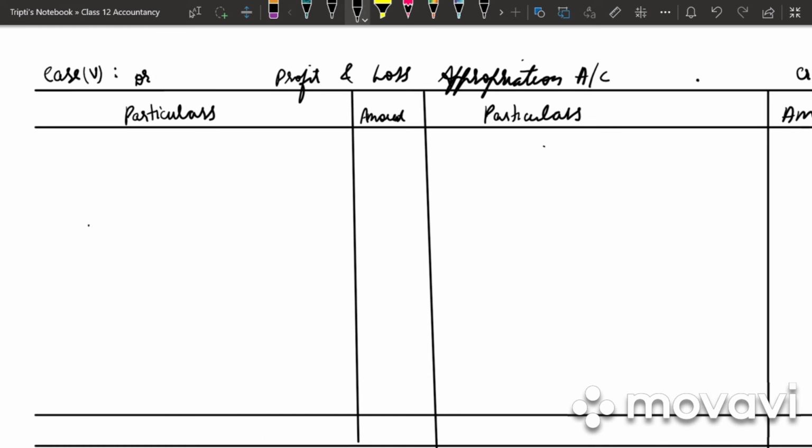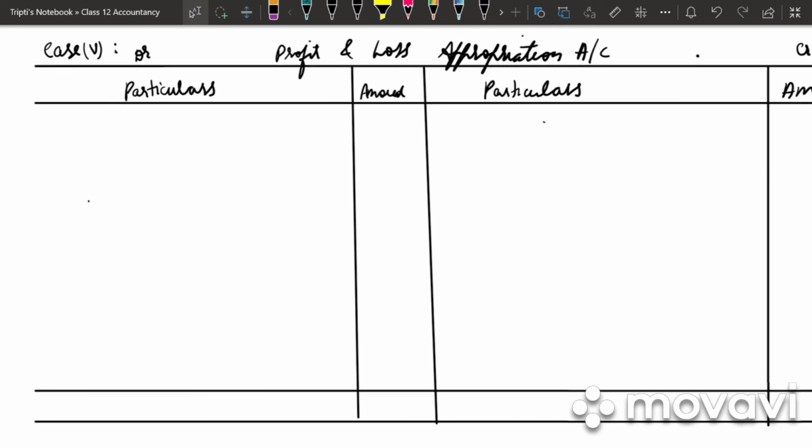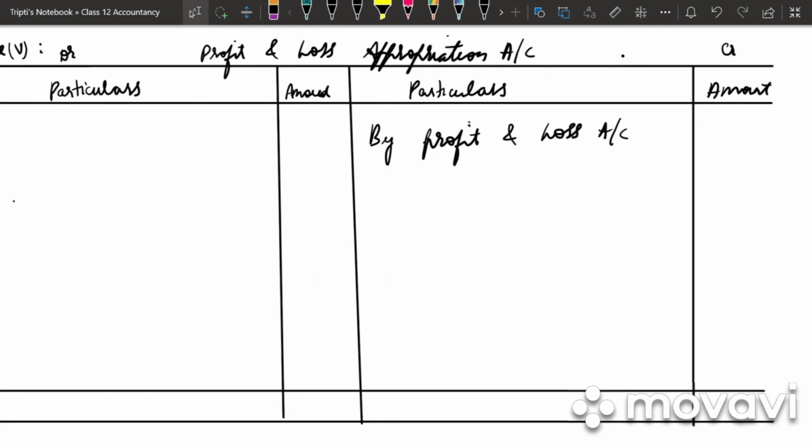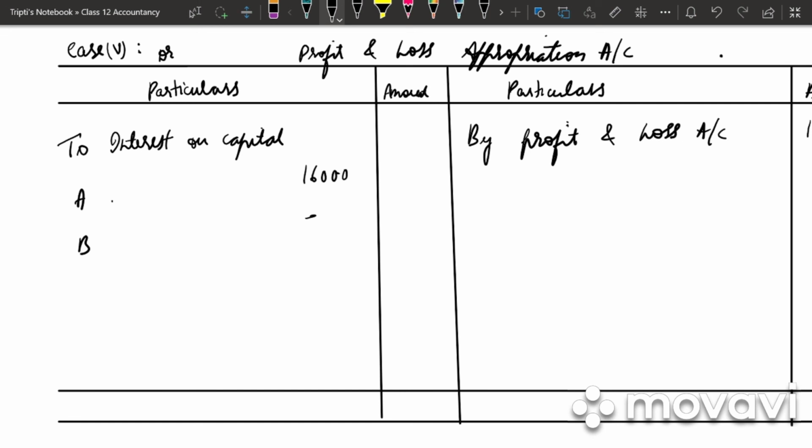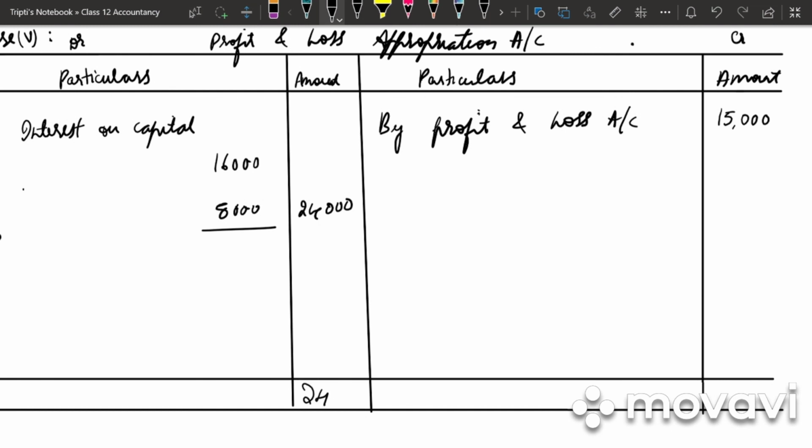So now we have the last case, that is case 5. In this case, they have given us that the profit is 15,000, but there is a charge that interest on capital will be provided. So whether there is a profit or loss, we have to provide full interest on capital. So first thing we again have by profit and loss account, how much? 15,000. Then we have interest on capital, A and B. A it is 16,000, B it is 8,000. We get 24,000. So our debit side total is more, that is 24,000.